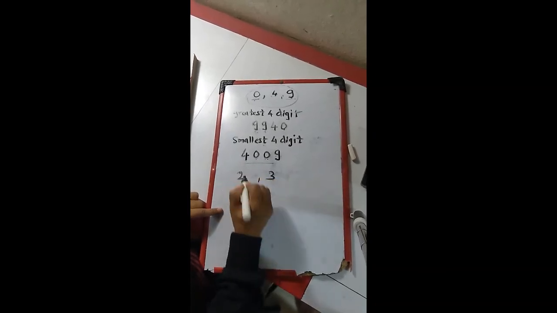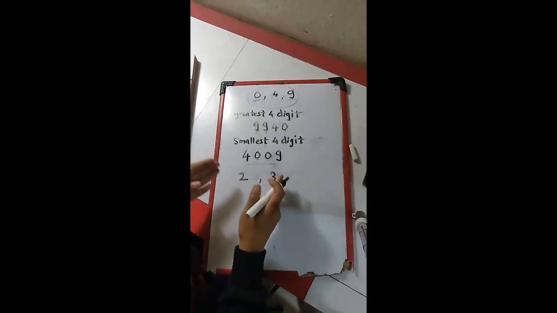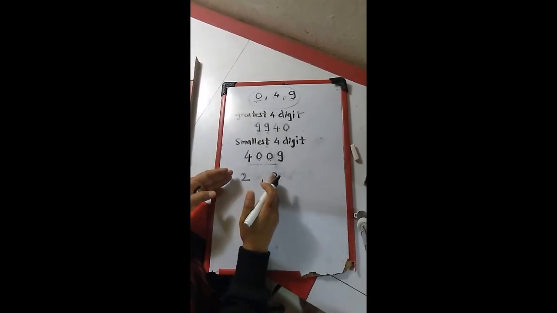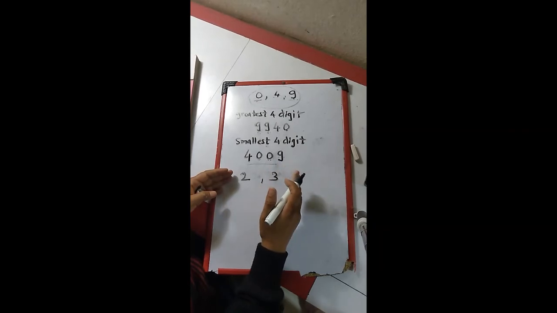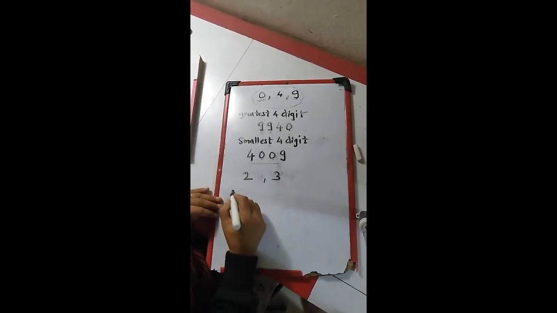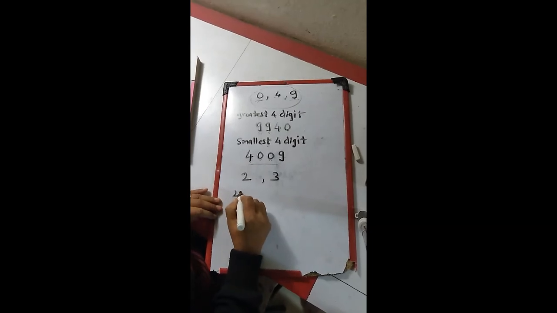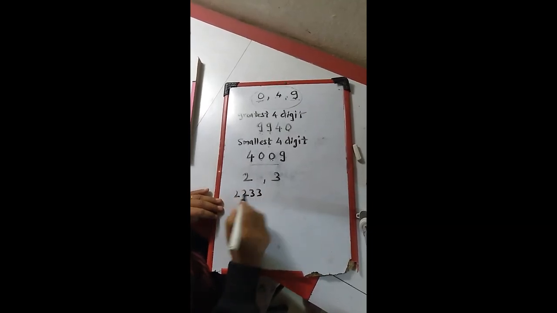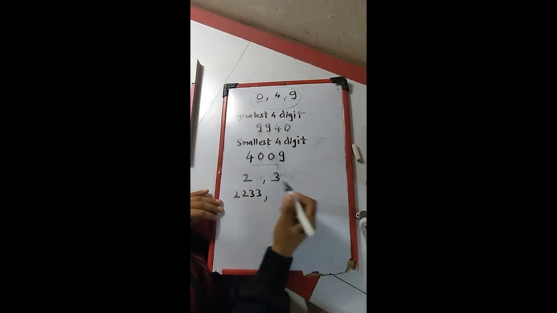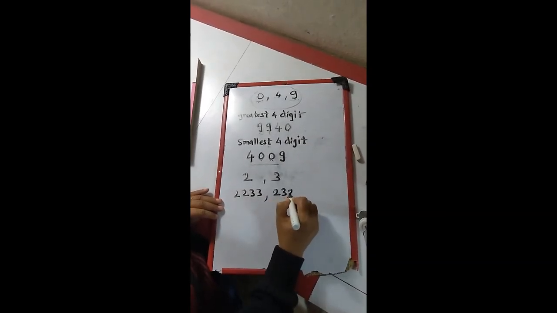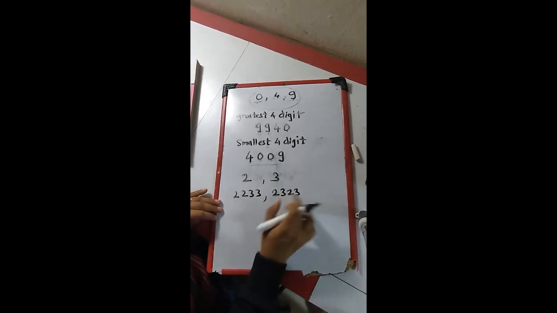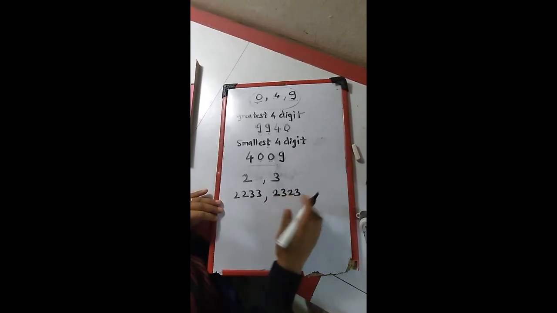So next question, I have given you 2 number and 3 number. Here I will ask you to take both the numbers an equal number of times and make a 4-digit number. So how will you make this 4-digit? 2 times, that is 2233. Next option, 2323, this also comes, that is 2 times, 3 times, that is 2323.